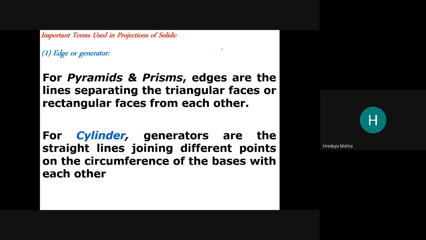So we can easily go through that, so we can get the difference between them. So this is the prism and pyramid, and second the cylinder is the solid of revolution.